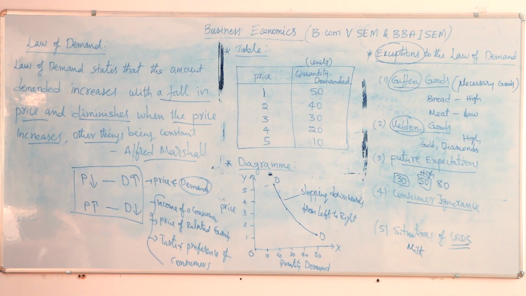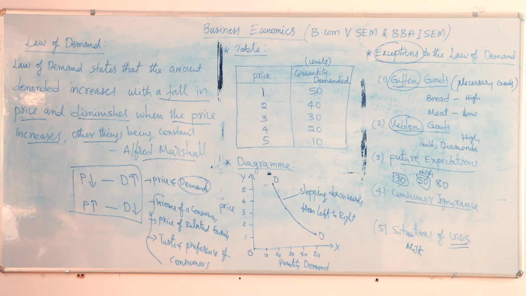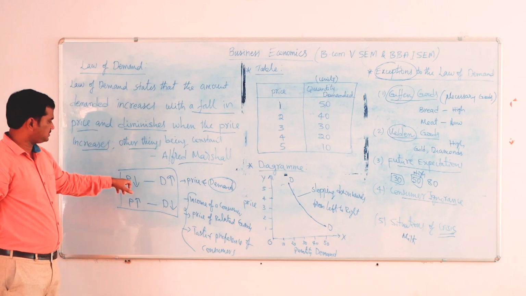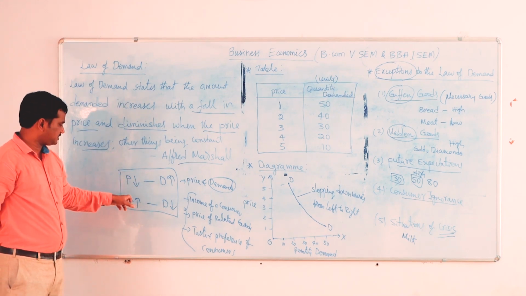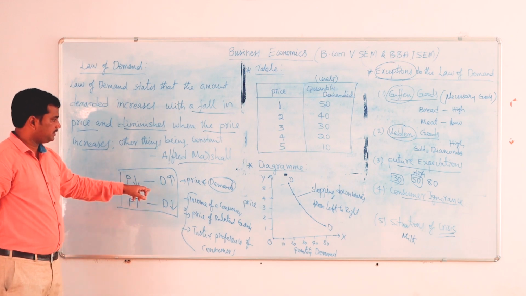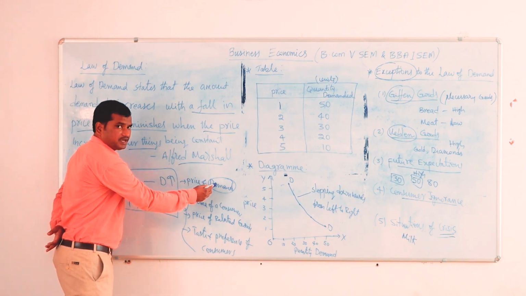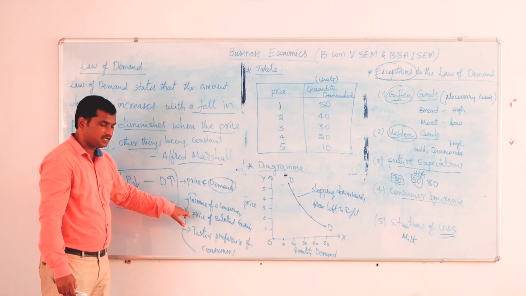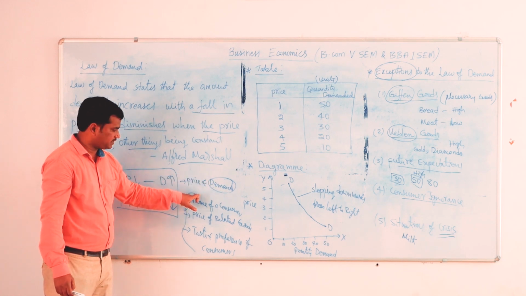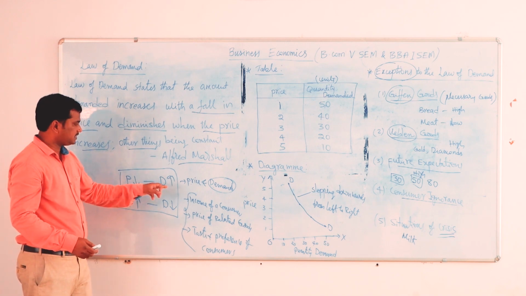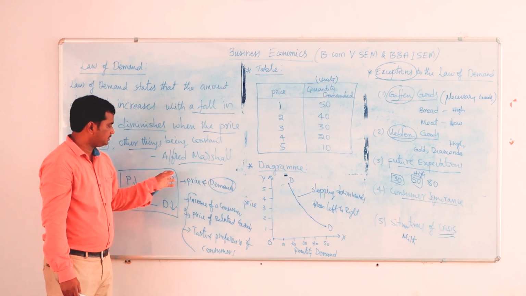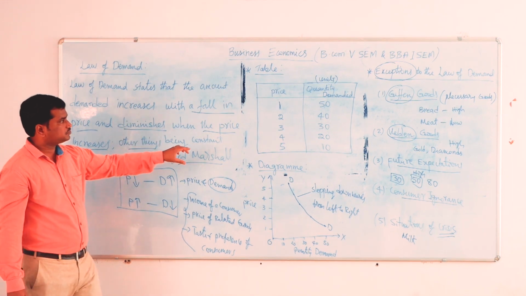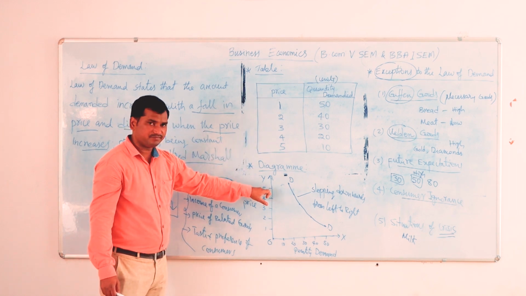So those are the exceptions. This is one important topic in business economics, that is, the law of demand. This law states that when the price is low, the demand of a product will be high. When the price is high, the demand of a product will be low. Here we study the relationship between the price and demand of a product, and we assume that other factors are constant. There are other factors that also decide the demand of a product, but we assume that all other factors are constant and study the relationship between the price and demand. So the law of demand explains the negative relationship between the price and demand of a product. That can be shown in the table, and it can be explained with the help of a diagram also.